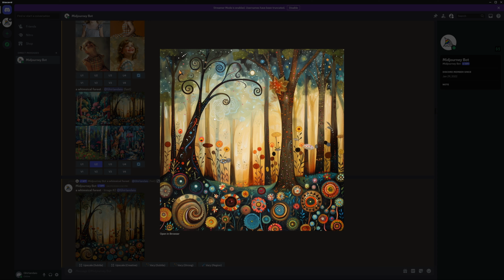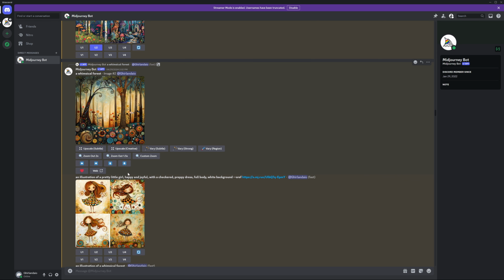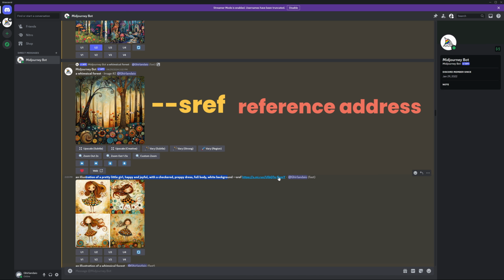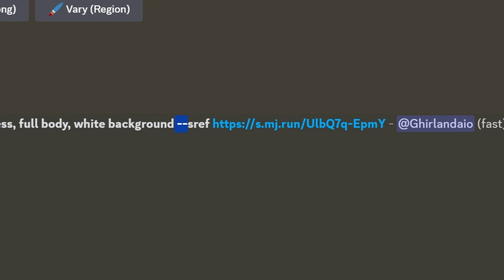Now at that time I thought that this could be it, so I then created a character that went with that style. To do that, you'll write the prompt as you usually do, and then use the parameter for style reference, sref, then the address of the reference image. All of the parameters that you use in the prompts start with 2 hyphens.